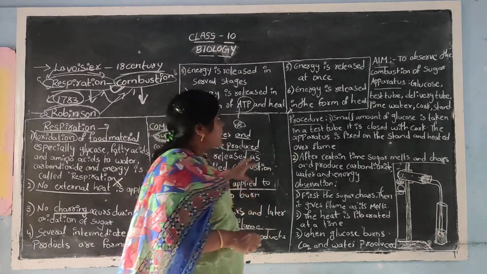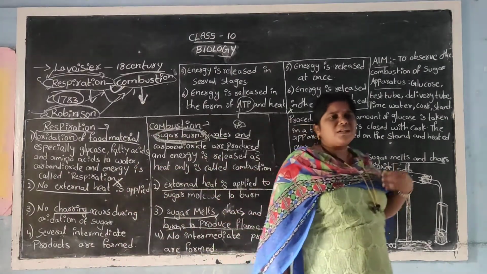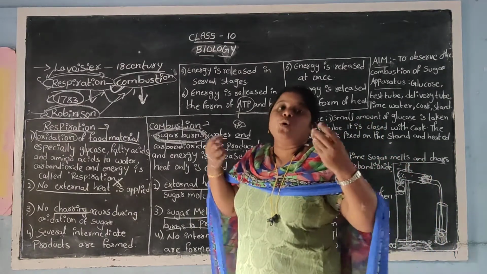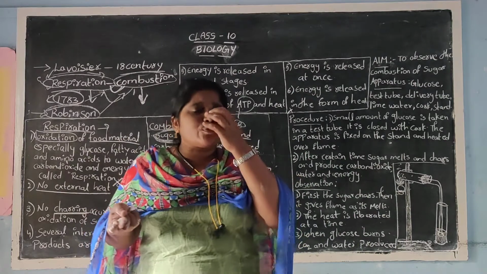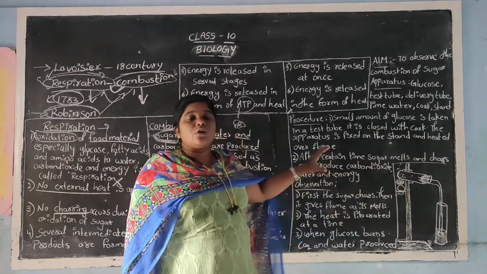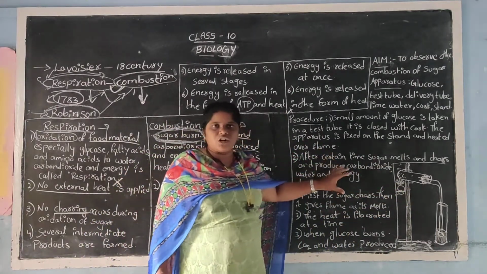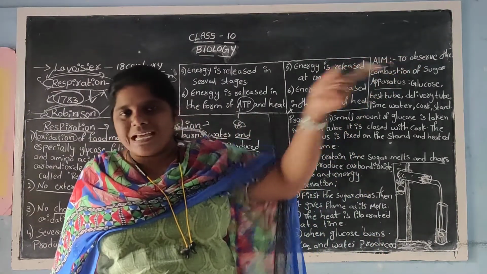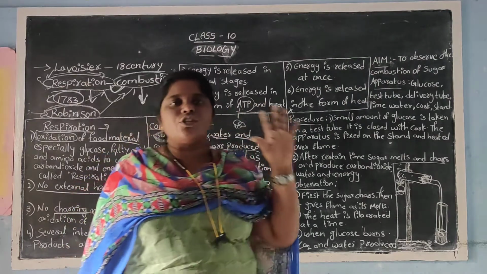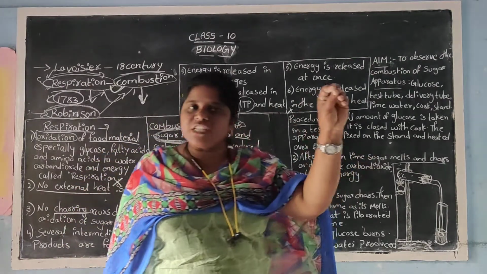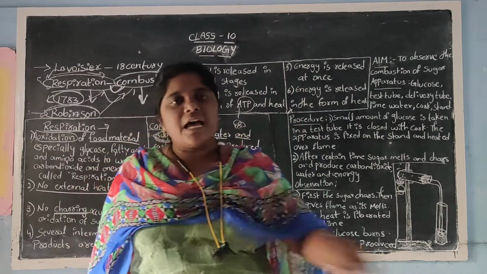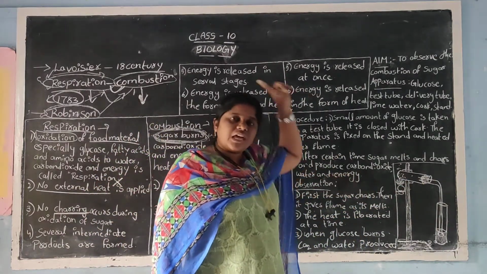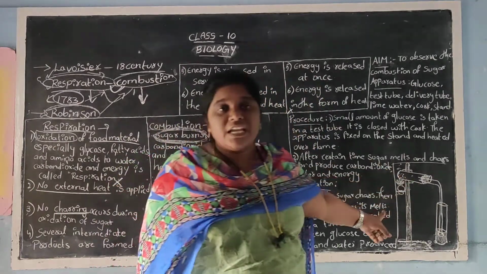Now to prove combustion, what is happening? I told you sugar will char, sugar will melt, sugar will give energy. So you have to prove all this. This is called the combustion of sugar activity. In the previous class, we saw anaerobic respiration in the school laboratory. There we used the experimental material called yeast. Here our experimental material is sugar. There we were going to prove anaerobic respiration. Here we are going to prove combustion.